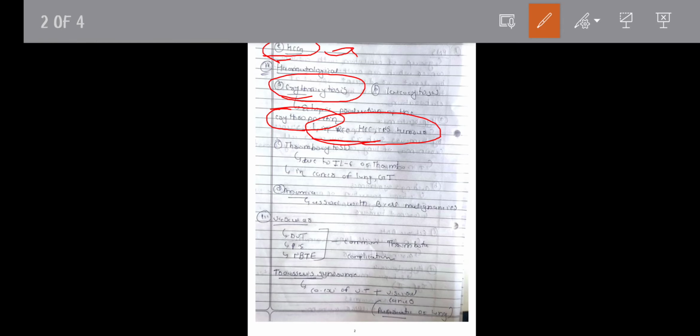Now thrombocytosis. It occurs due to the ectopic production of interleukin 6 and thrombopoietin. It occurs in cancer of lung and GI tract. There is also leukocytosis, mainly granulocytosis. Anemia is associated with the B cell malignancies.